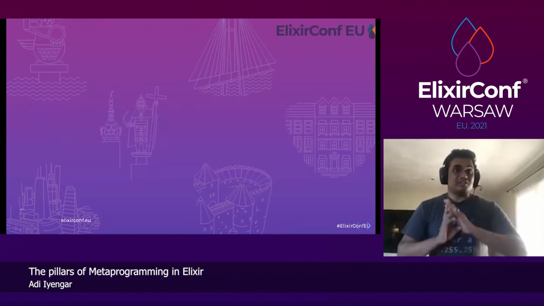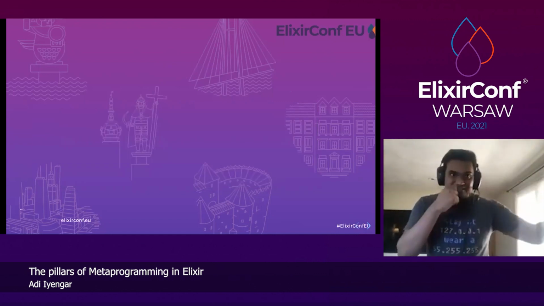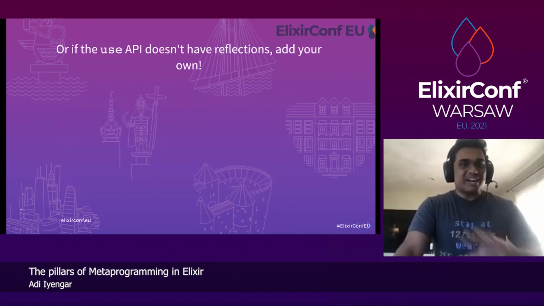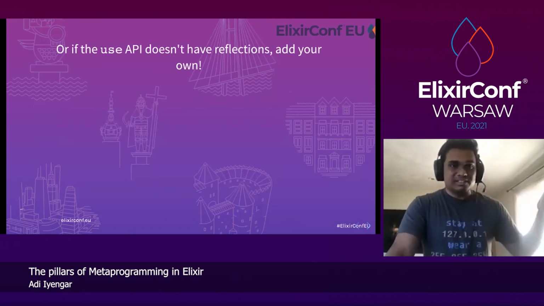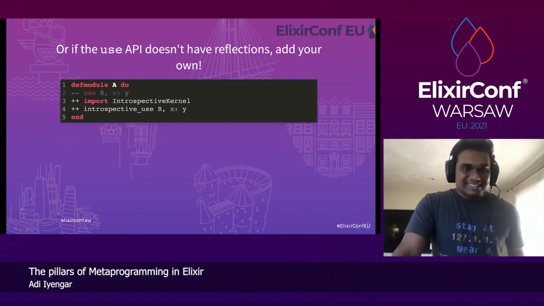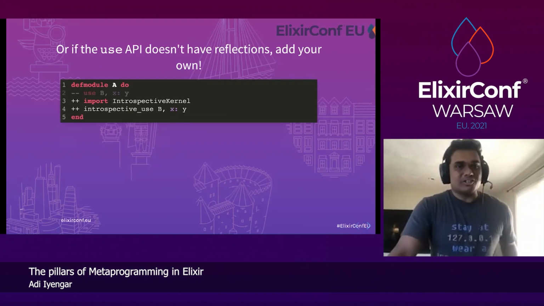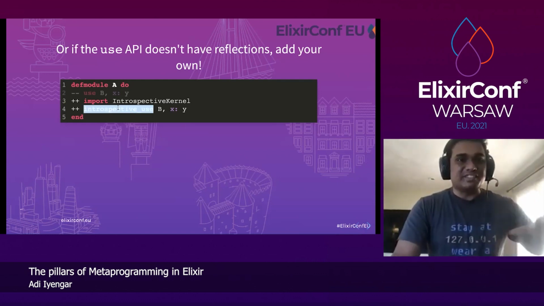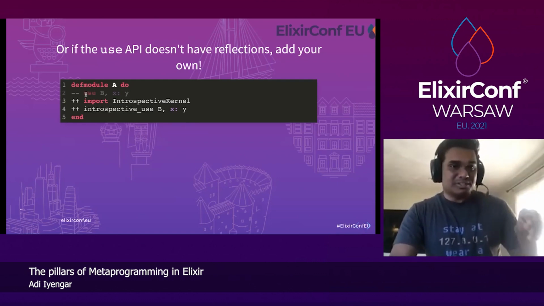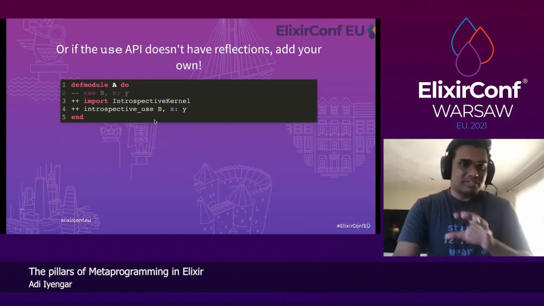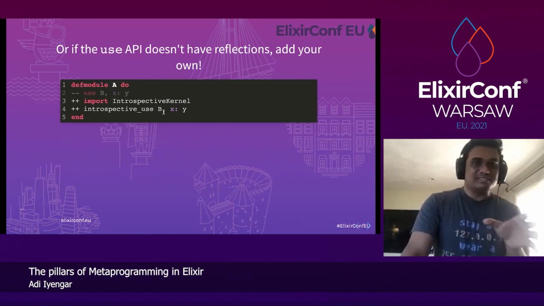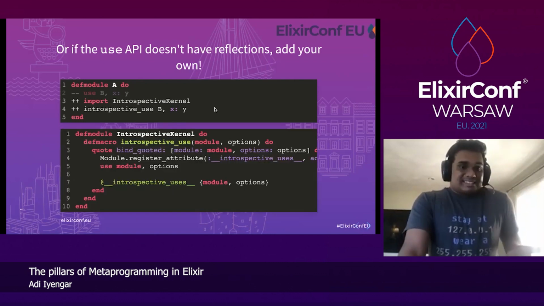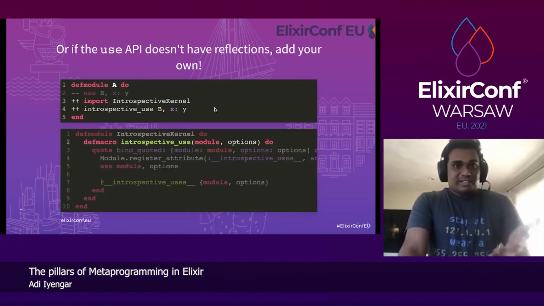And if you're using a different interface that doesn't have that, this is something I don't recommend. This is something I came up with. You can add reflections on your own, like we did for plugs, or you can do something like this. I define a module called introspective kernel, and that has an introspective use function. So instead of use B with options, I do introspective use, which I define in a different module. And all that does is introspective use takes a module and an options,